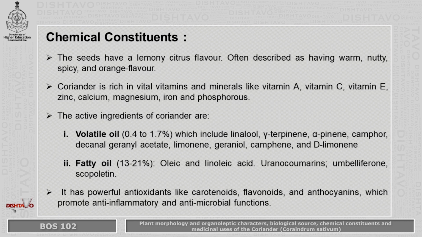The active ingredients in coriander are volatile oil, that is 0.4 to 1.7%. This volatile oil includes linalool, gamma-terpinene, alpha-pinene, camphor, decanal, geranyl acetate, limonene, geraniol, camphene, and D-limonene. Fatty oil is 21 to 30%, which consists of oleic and linoleic acid,